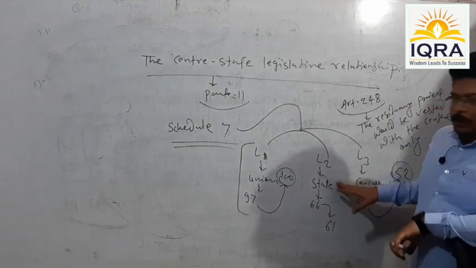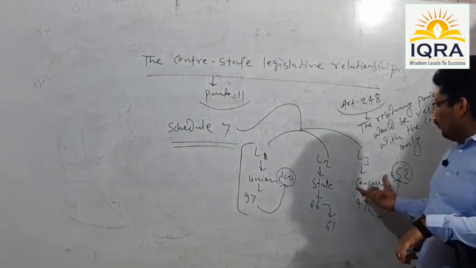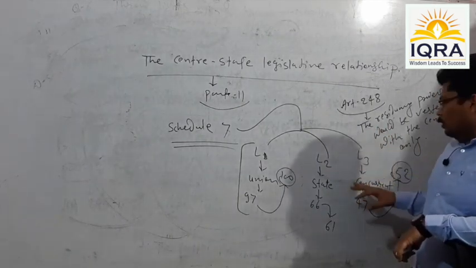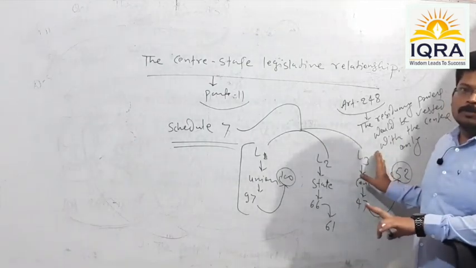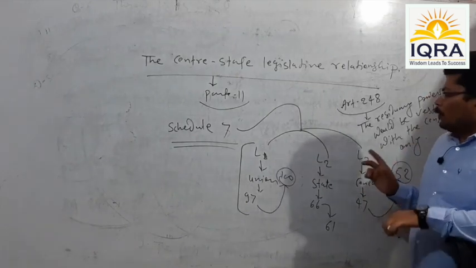Over the subjects of the State List, states enjoy the legislative jurisdiction. And over the subjects of the Concurrent List, the center and states both enjoy the legislative jurisdiction. This is the first thing which you need to know.